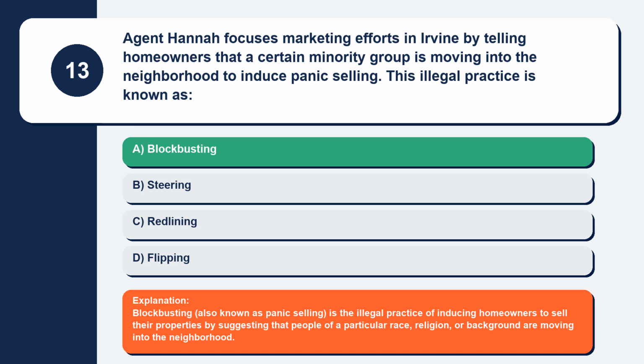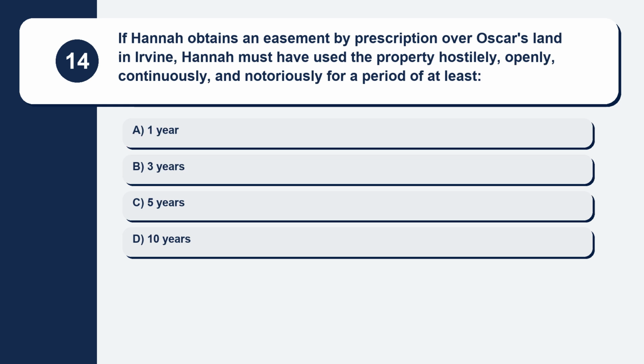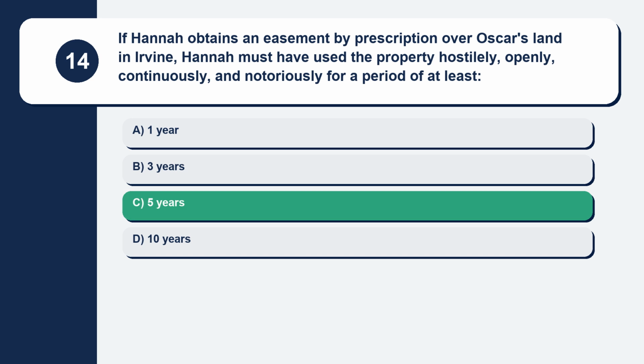Explanation. Blockbusting, also known as panic selling, is the illegal practice of inducing homeowners to sell their properties by suggesting that people of a particular race, religion, or background are moving into the neighborhood. Question 14. If Hannah obtains an easement by prescription over Oscar's land in Irvine, Hannah must have used the property hostilely, openly, continuously, and notoriously for a period of at least. Here are your options. Option A, 1 year. Option B, 3 years. Option C, 5 years. Option D, 10 years. The correct answer is option C, 5 years.